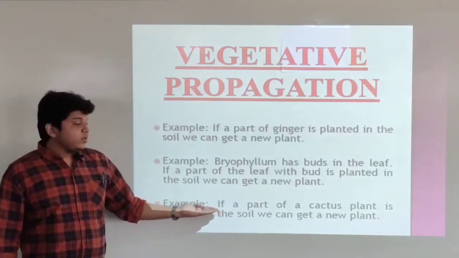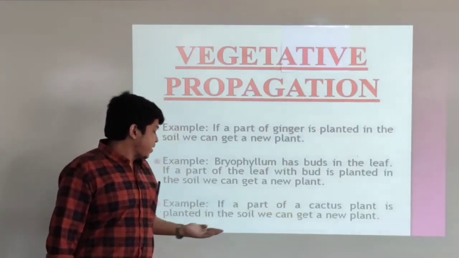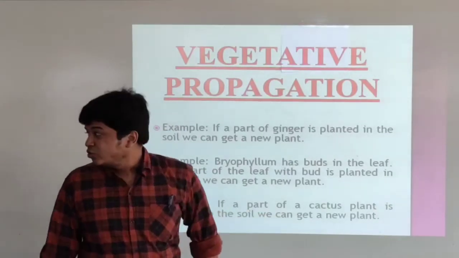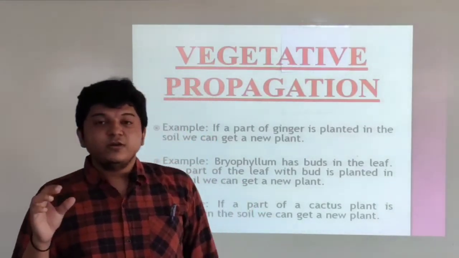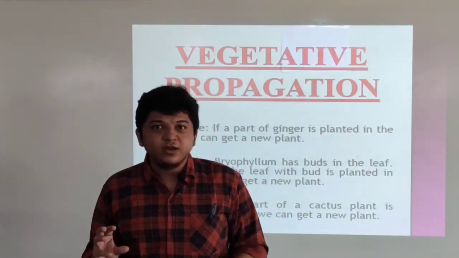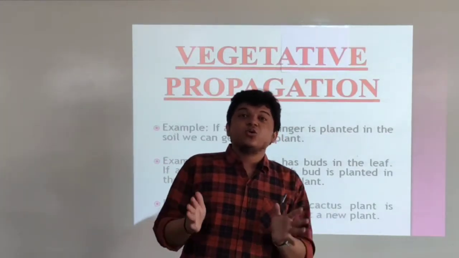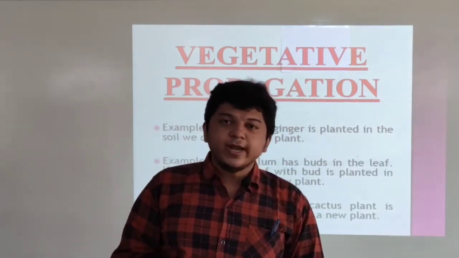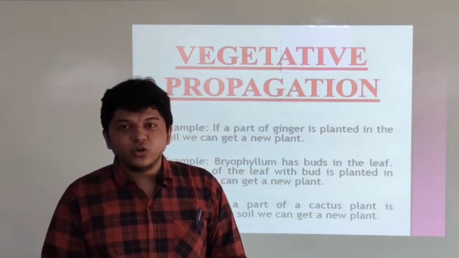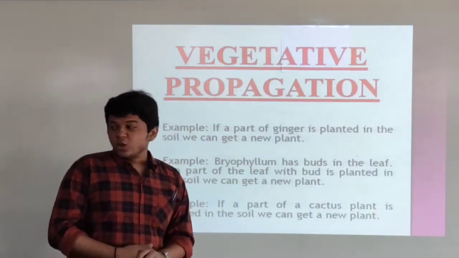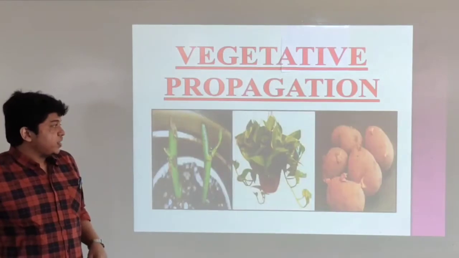One more example is, if a part of the cactus plant is planted in the soil, we can get a new plant. From the cactus you cut a small portion. You know cactus grows in the desert region. Take a small portion of the cactus plant and plant it into the soil, and you can get a new cactus plant. Now students, we will look at the images of these types of plants.